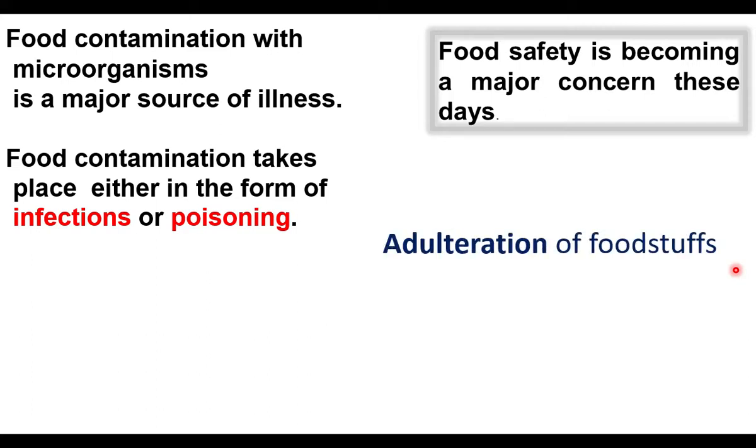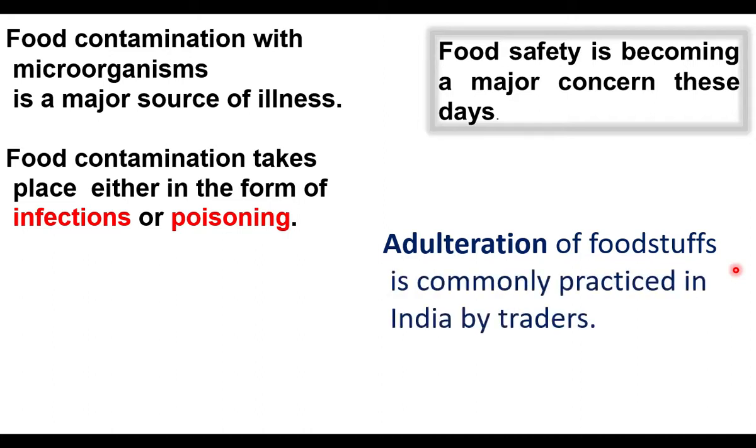Adulteration of foodstuff is a common activity in India. What is adulteration? Mixing of some other substances with food is called adulteration of food. Mixing of papaya seeds with black pepper is an example of adulteration. Mixing of low quality oil with coconut oil is an example of food adulteration. Adulteration is commonly practiced in India by traders.